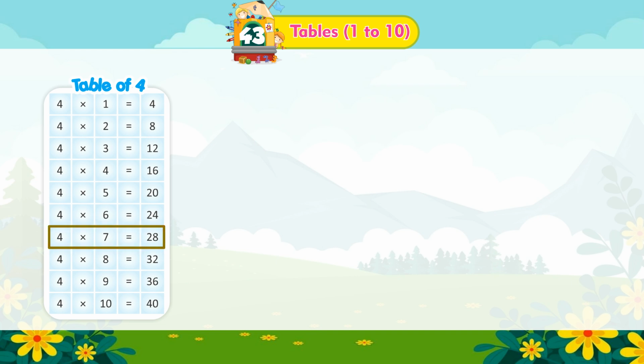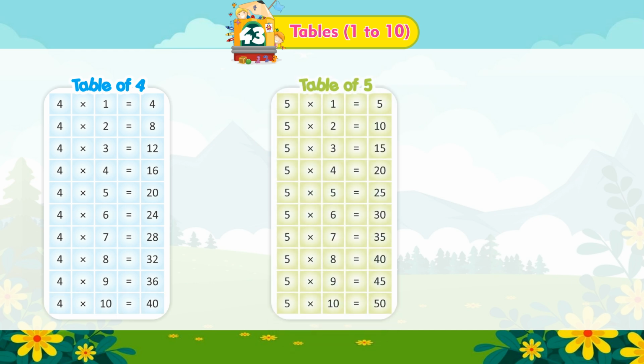4 multiplied by 7 is equal to 28. 4 multiplied by 8 is equal to 32. 4 multiplied by 9 is equal to 36. 4 multiplied by 10 is equal to 40.